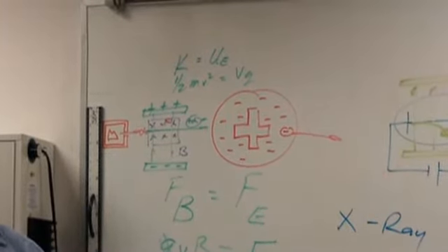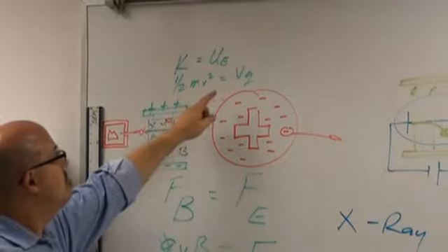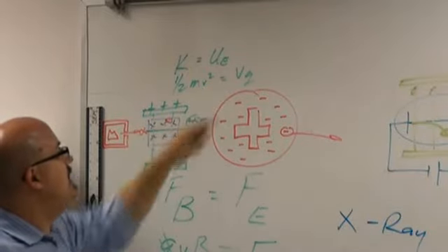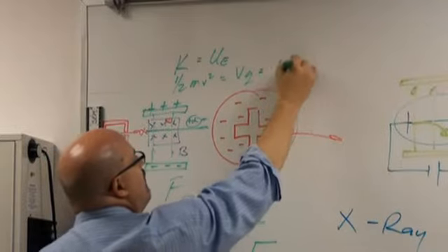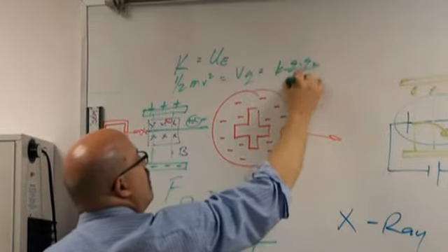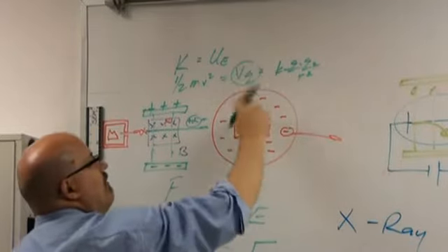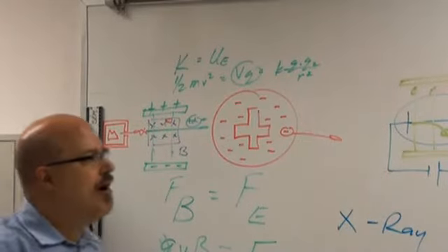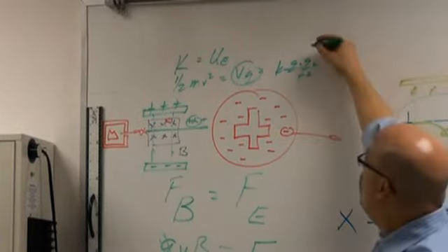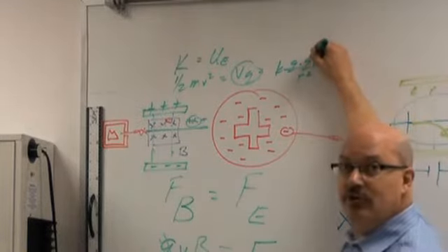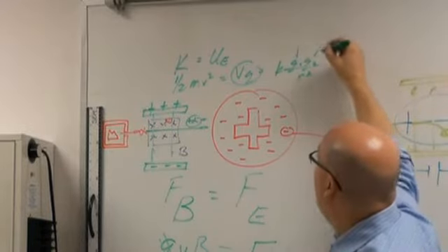Listen. And here's the deal. 1/2 mv squared equals VQ, and V is KQ1Q2 over R, because we have a spherical charge here. Remember our atom? We assumed they're going to be spheres, wonderful spheres. We know the charge of the atom we're shooting it at. We know the charge of the alpha particle.